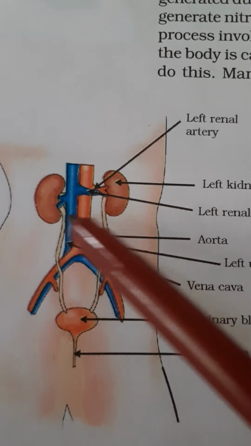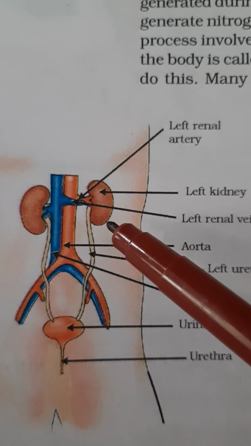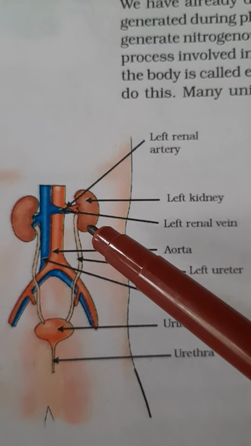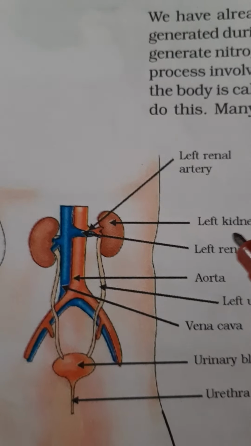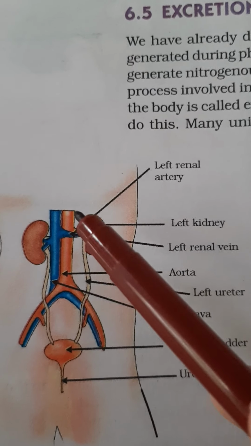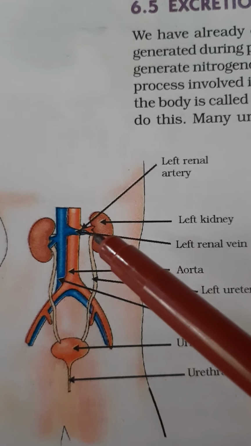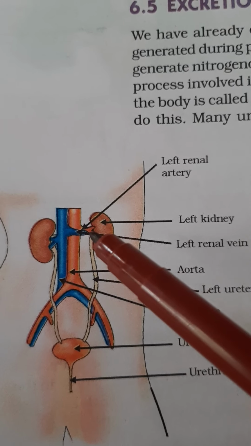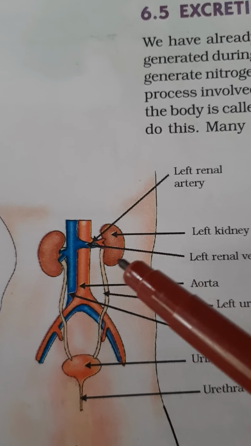Excretion in human beings. In human beings, the excretory system consists of the following parts. It consists of two bean shaped kidneys on either side of our vertebral column in the pelvic area. Then the aorta branches to form artery that carries the blood containing nitrogenous waste towards the kidney, and the kidney is a filtration part.